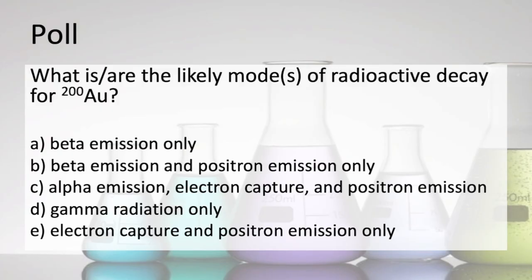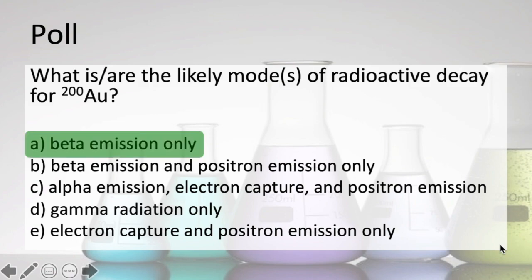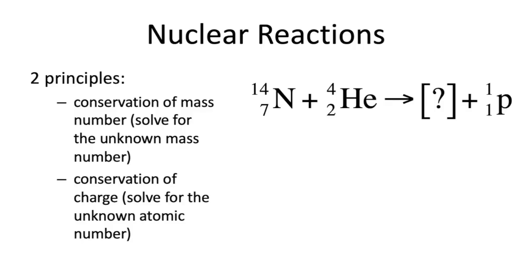So if we look at gold 200, what kind of pathway do we think is most likely? On the periodic table, gold has a mass of 196. So if we have a mass here of 200, that clearly means we have too many neutrons. And so the best pathway for us would be to do beta emission, which converts a neutron into a proton and helps us get closer to that stable ratio of neutrons and protons.